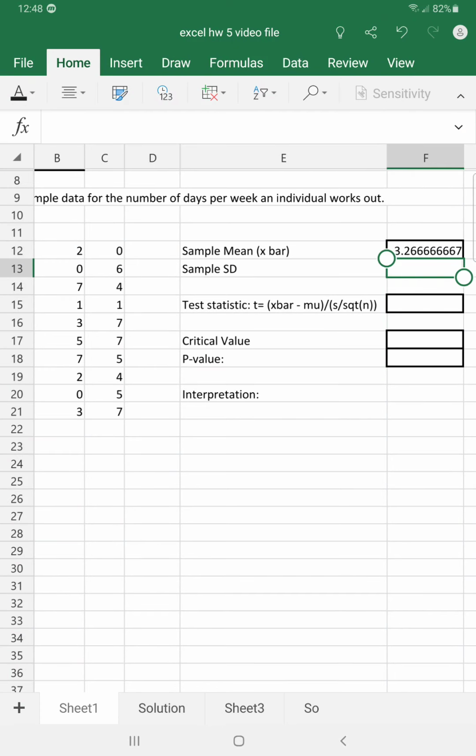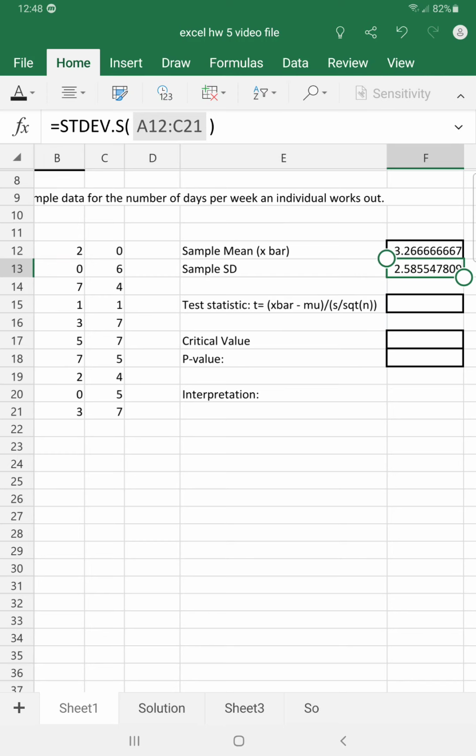Then we can find the sample standard deviation. So equals standard. Now we want the standard deviation for the sample, so dot S. And again, we'll select the range and hit enter. So the sample standard deviation is 2.59.